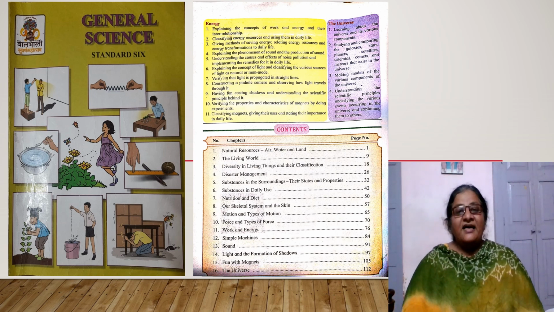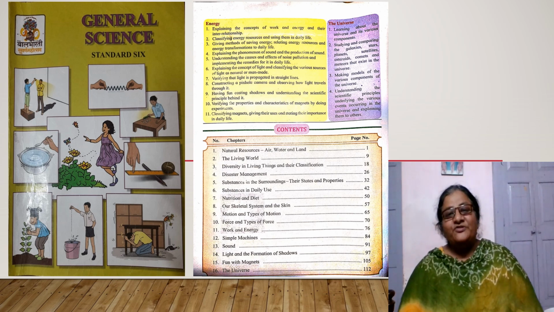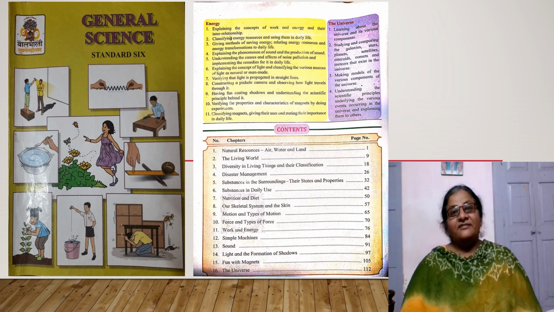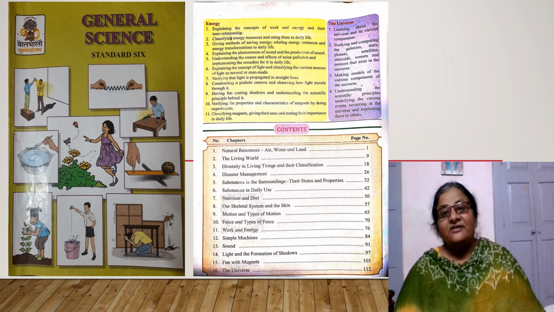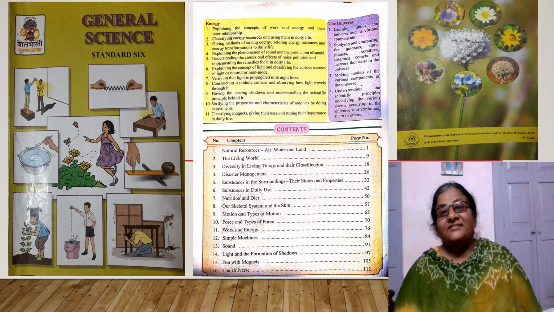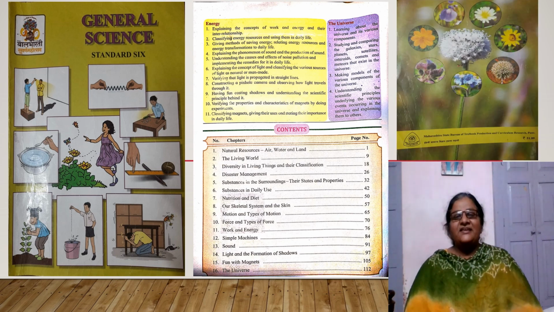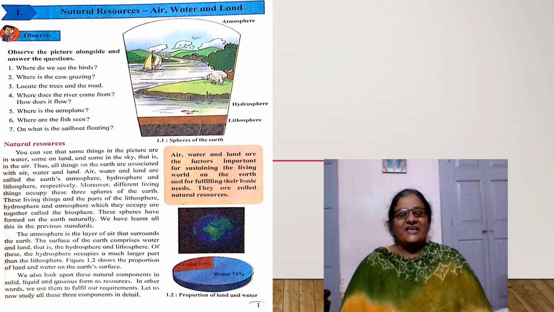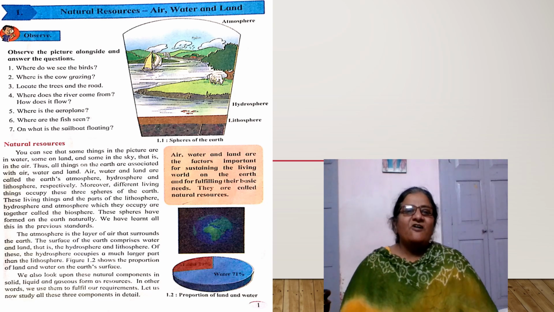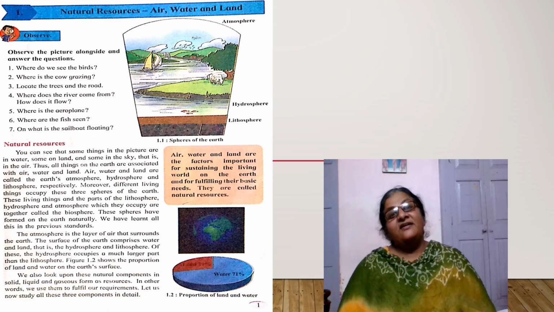Okay students, and due to biology, the back page of our textbook also shows the biological world, that is diversity among living things. See the back side page of the textbook. Here I am going to explain the first lesson of our science: natural resources, air, water and land.